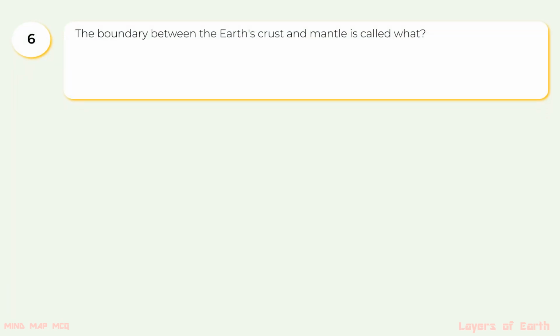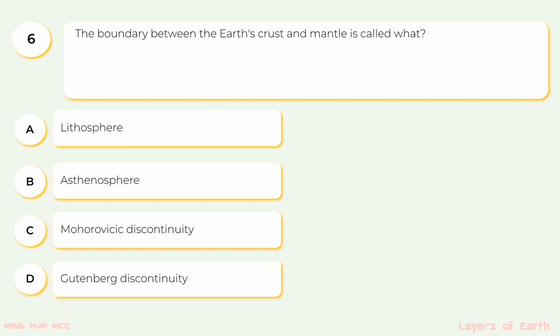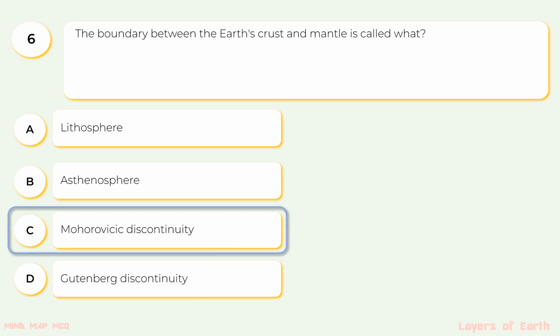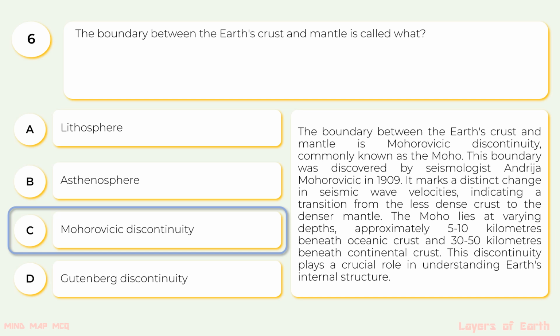6. The boundary between the Earth's crust and mantle is called what? The options are A. Lithosphere, B. Asthenosphere, C. Mohorovičić discontinuity, or D. Gutenberg discontinuity. The correct option is C. Mohorovičić discontinuity. The boundary between the Earth's crust and mantle is the Mohorovičić discontinuity, commonly known as the Moho.